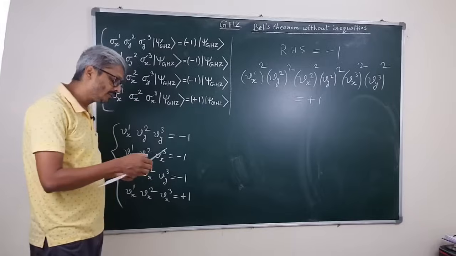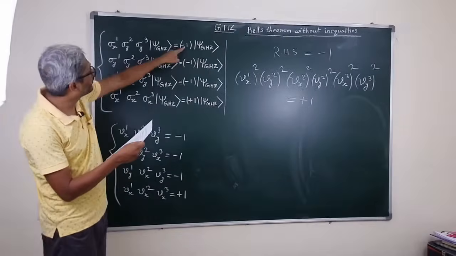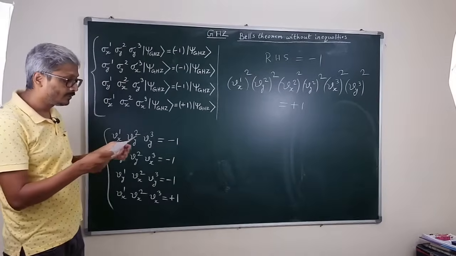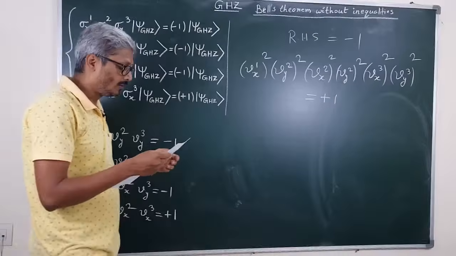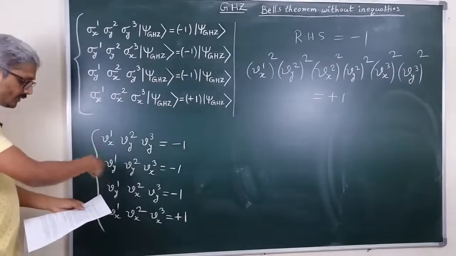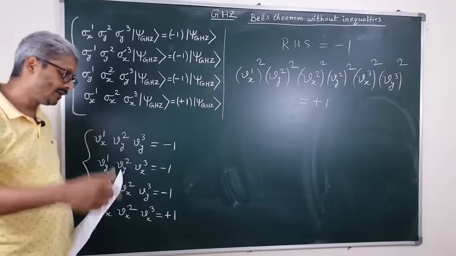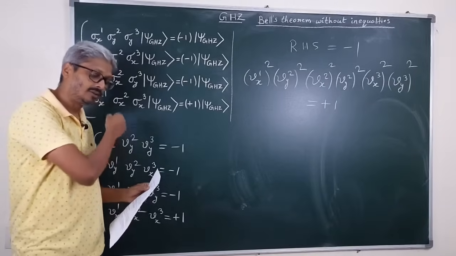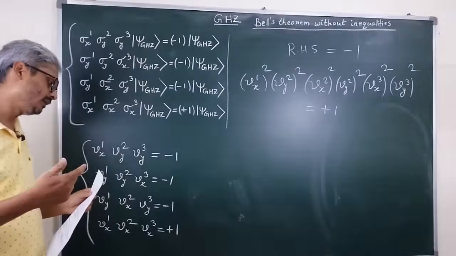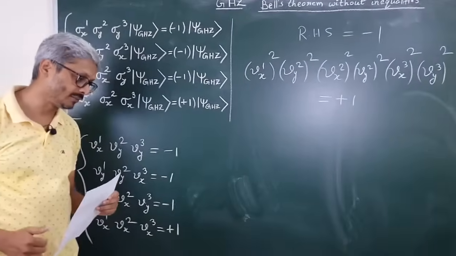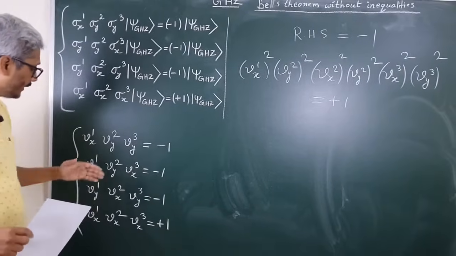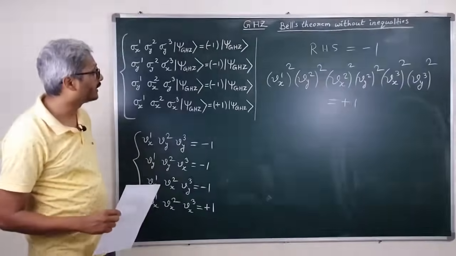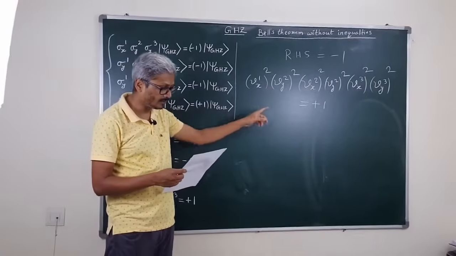According to quantum mechanics, the product of these measurement outcomes for these 4 observables should be minus 1, whereas according to the local hidden variable model, with the predetermined fixed values we assigned for these observables, meaning these values are there even in the absence of measurement, we get a very sharp contradiction.